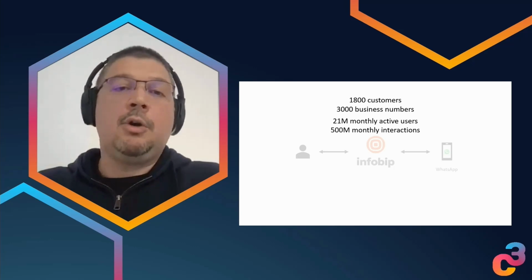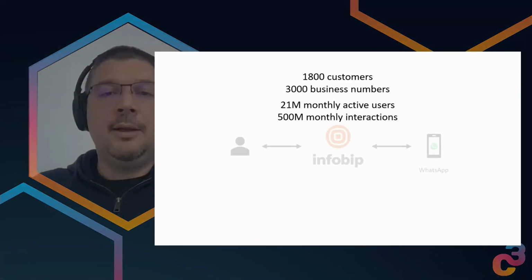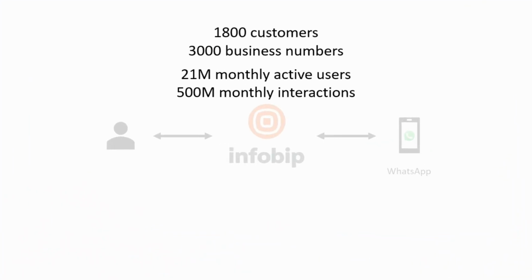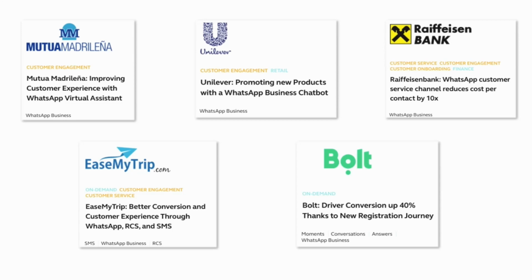And this accumulates to around 500 million monthly interactions, messages being exchanged over the Infobip platform, which is a pretty fascinating number. The use cases we see are mostly around customer engagement and improving customer service. The industries which use this WhatsApp product are quite different.